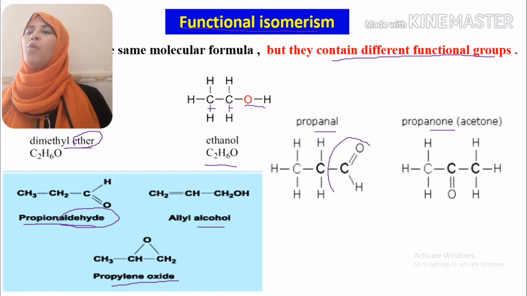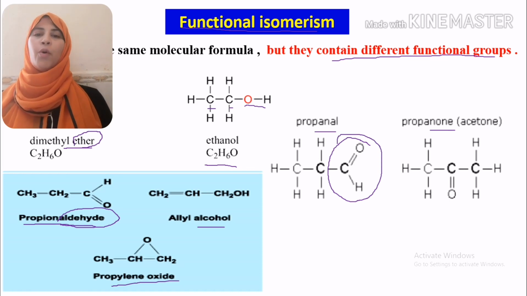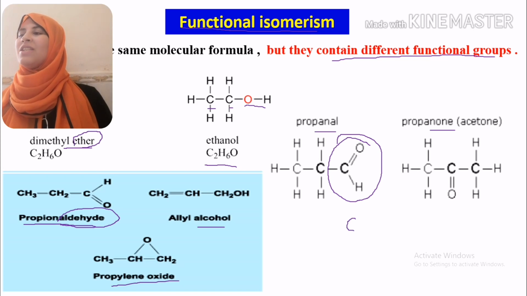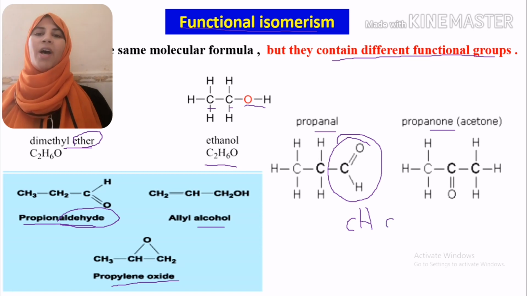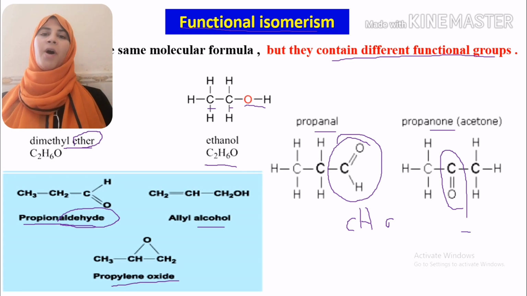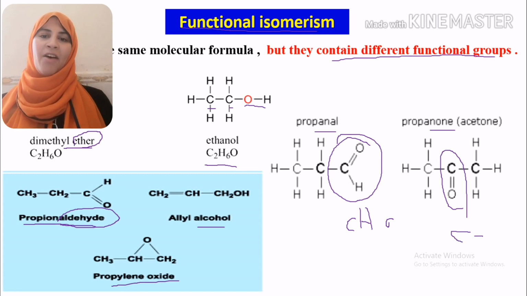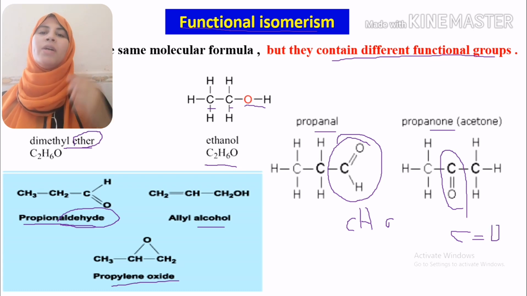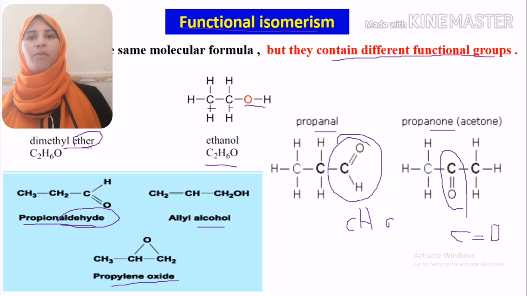Propanal means we have an aldehyde with the CHO group. In the second one, we have a ketone, acetone. Our functional group is just the carbonyl group, C double bond O. So we have the same molecular formula, but different functional groups. So it is the third type of